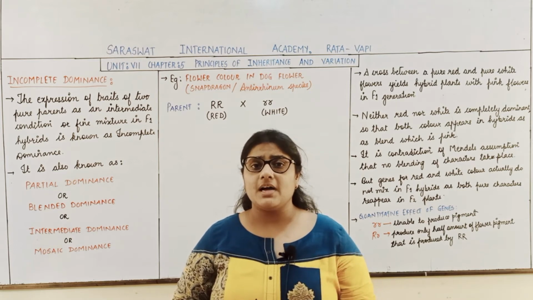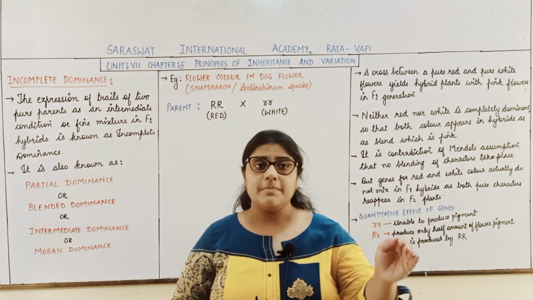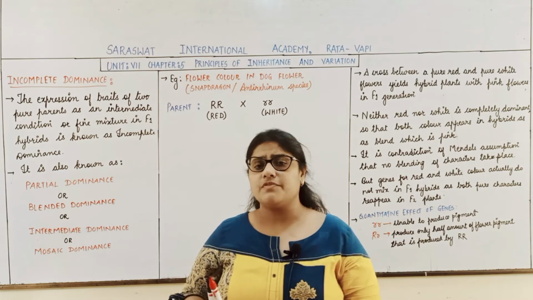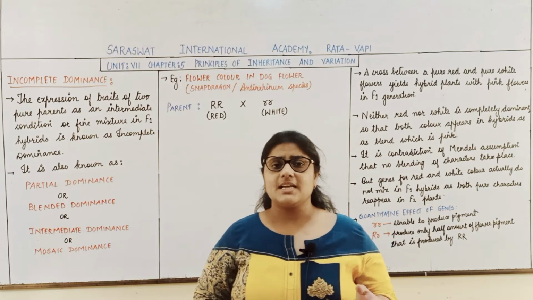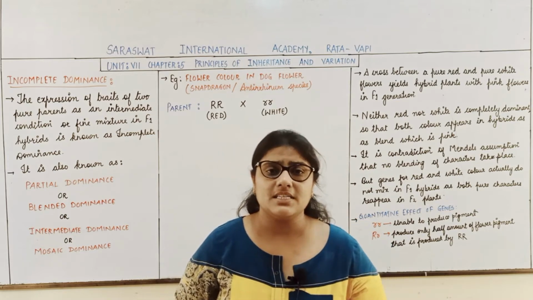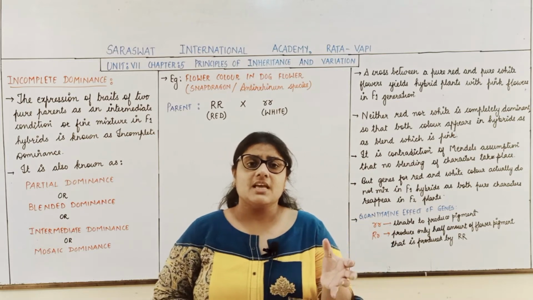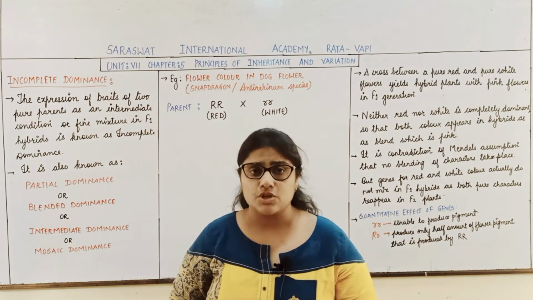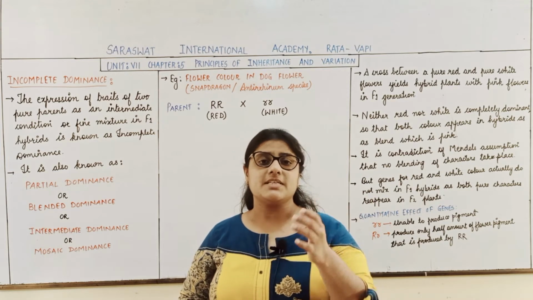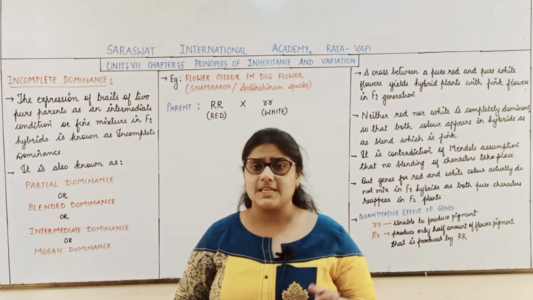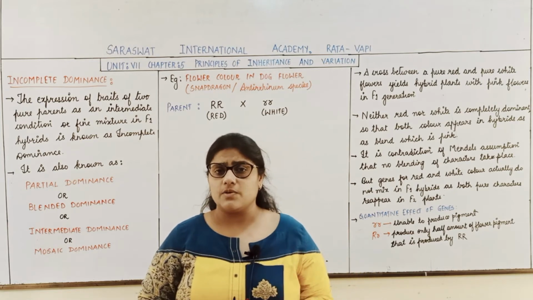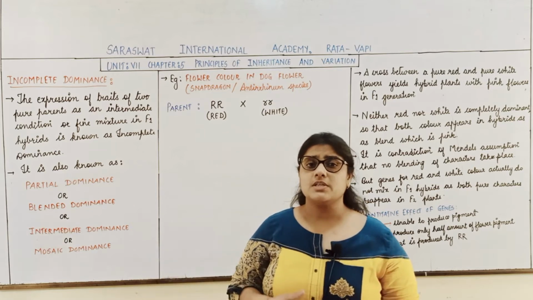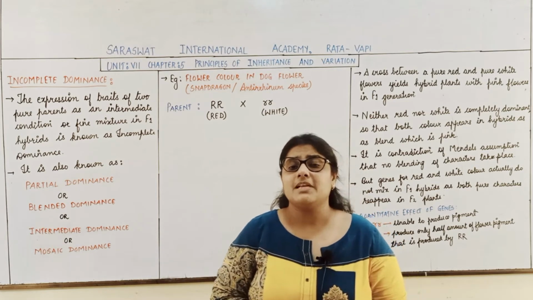None of the plants was of in-between height, and none of the plants was dwarf. So basically the genotype of the plants in the F1 generation was heterozygous dominant, right? The genes present were capital T and small t, and the character expressed was capital T, that of tallness.